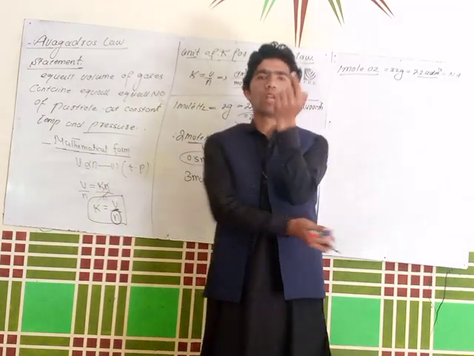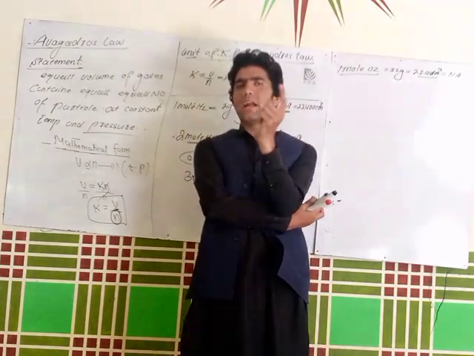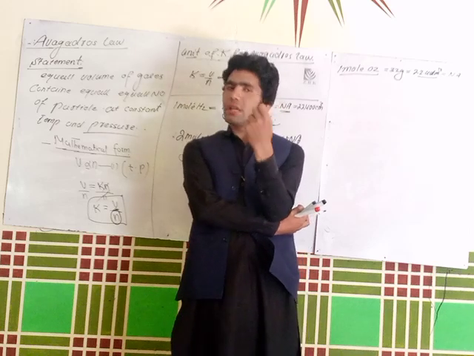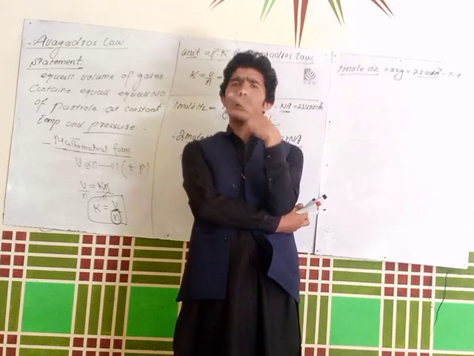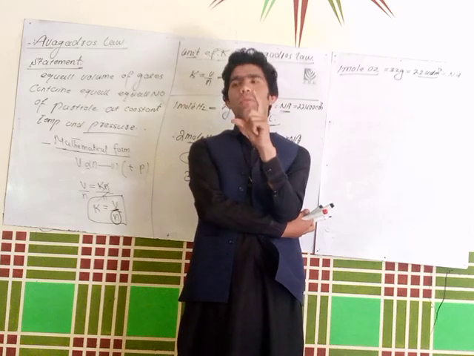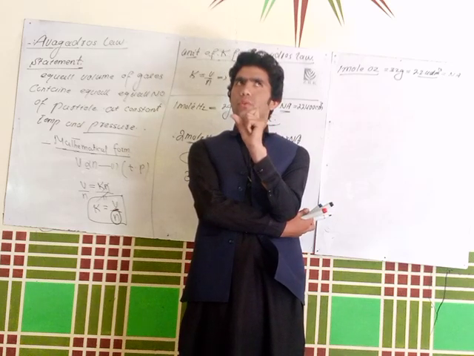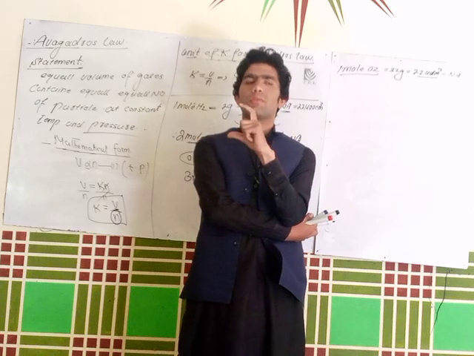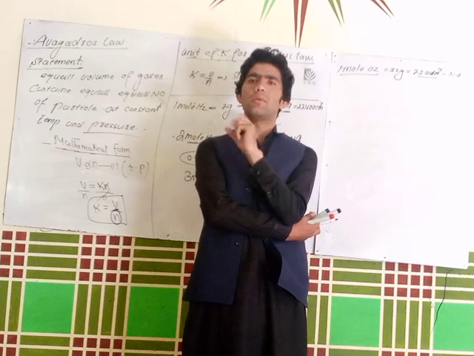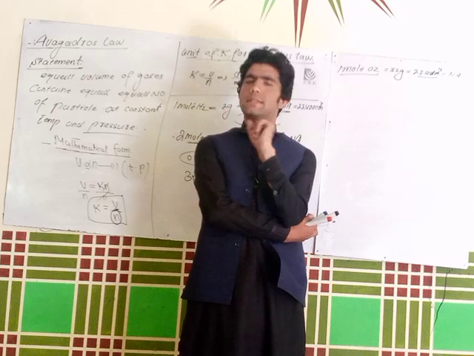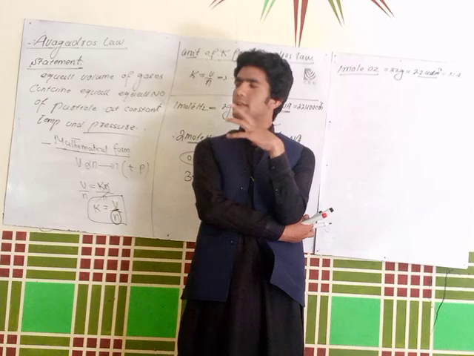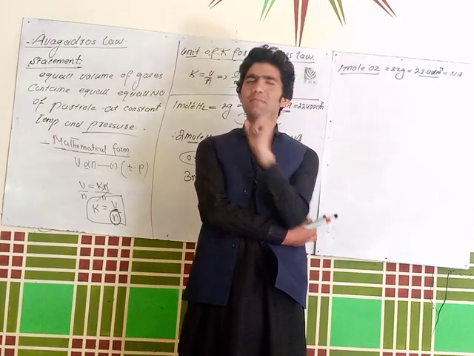If you take 1 mole of hydrogen gas, it will occupy 22.4 decimeter cube volume. 1 mole of oxygen gas will occupy 22.4 decimeter cube volume. 1 mole of sulfur dioxide gas will occupy 22.4 decimeter cube. The procedure will be the same for all gases.